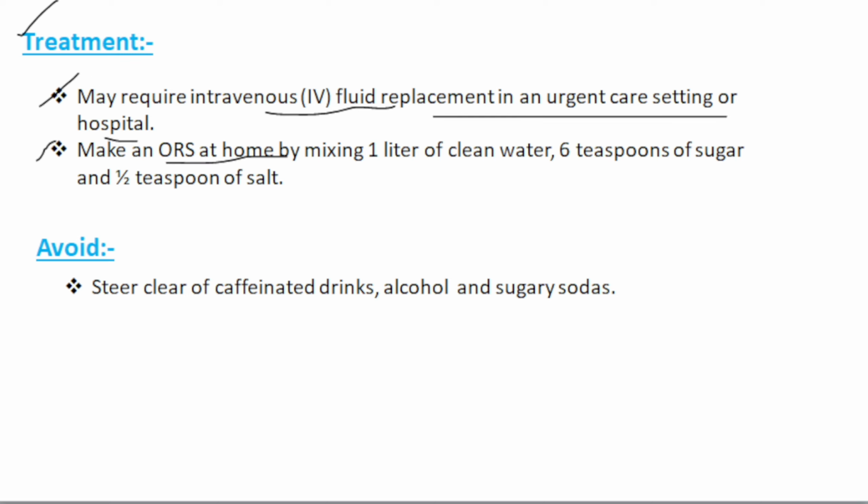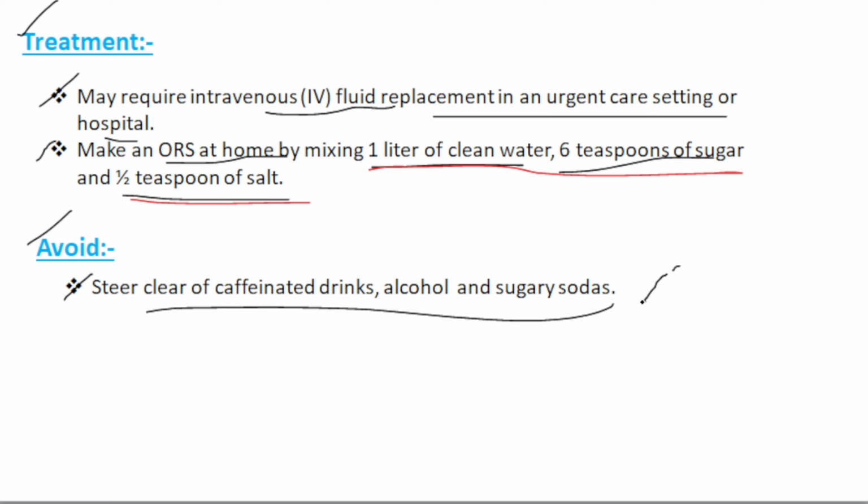Make ORS at home by mixing 1 liter of water, 6 teaspoons of sugar and half a teaspoon of salt. So 1 liter of clean water, 6 teaspoons of sugar and half a teaspoon of salt make an ORS, and in the case of moderate dehydration you can take it. Then avoid: in the case of dehydration, you must steer clear of caffeinated drinks, alcohol or sugary sodas. You must avoid all of this.